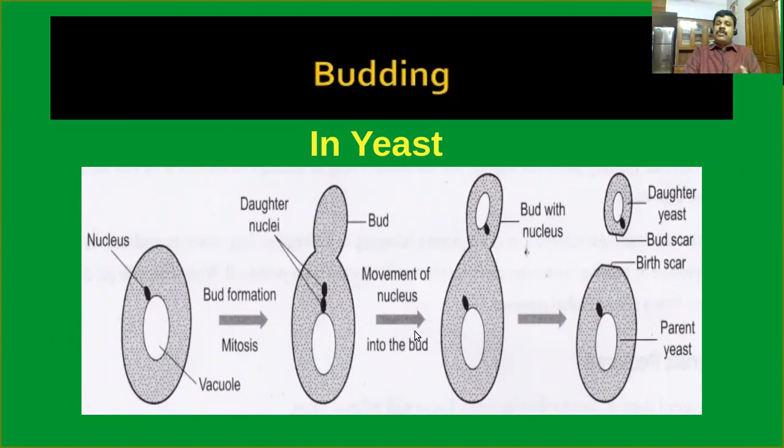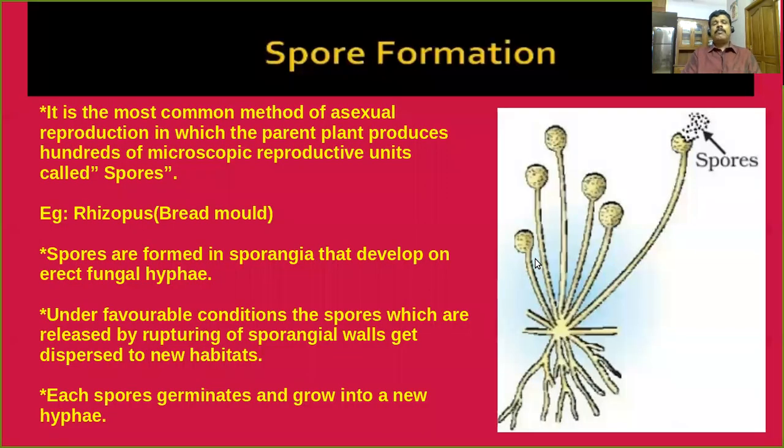Out of the two daughter nuclei, one enters the newly formed bud. Whenever the bud becomes mature, it detaches from the parent cell. As a result, two cells are formed. That means the budding process is over. Is it clear? This is the process of budding.